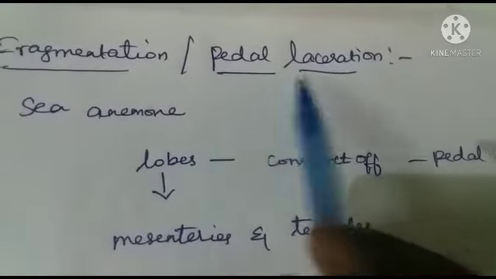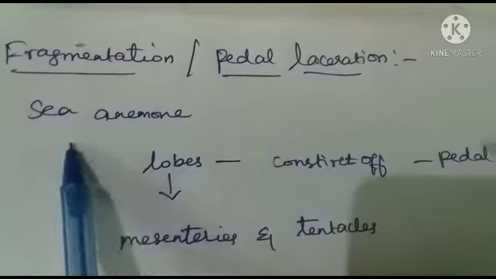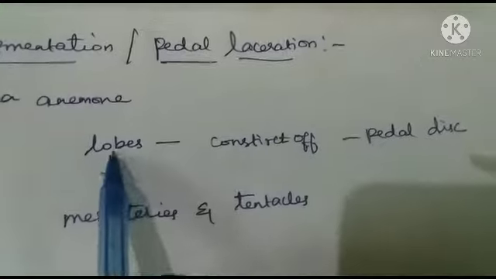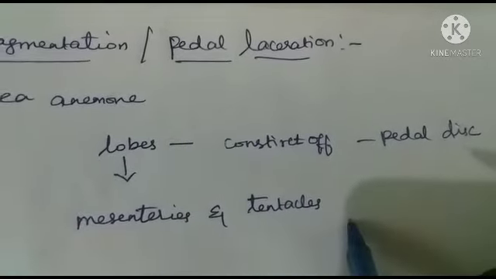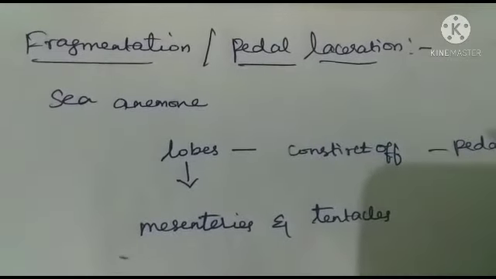What is called pedal laceration? This fragmentation is also known as pedal laceration. In sea anemone, the lobes are constricted out from the pedal disc, whereas the lobes develop the mesenteries and tentacles to form the new sea anemone. This is called pedal laceration.